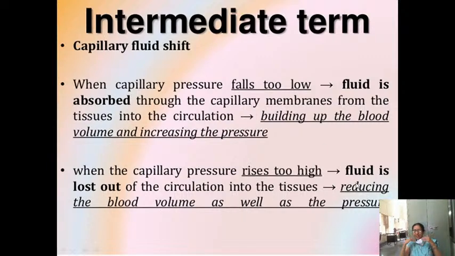So the fluid will move according to our pressures. When we want the blood pressure to be high, the fluid has to come from the extravascular compartment into the intravascular compartment. When the pressure is too high, it has to move from the intravascular compartment to the extravascular compartment. Everything depends upon your blood volume. When blood volume is maintained, blood pressure will be maintained. So this is the capillary fluid shift mechanism.